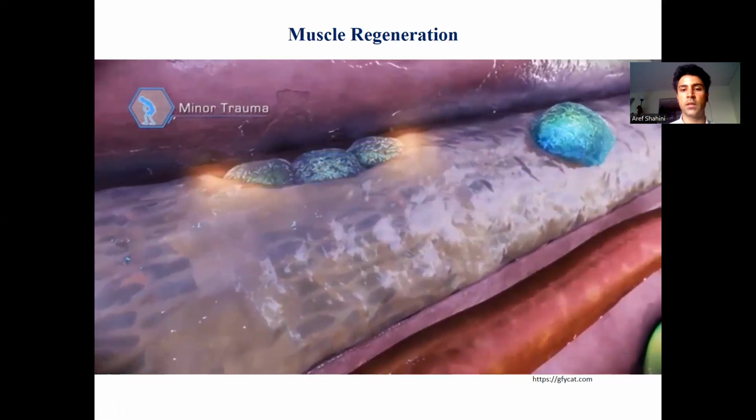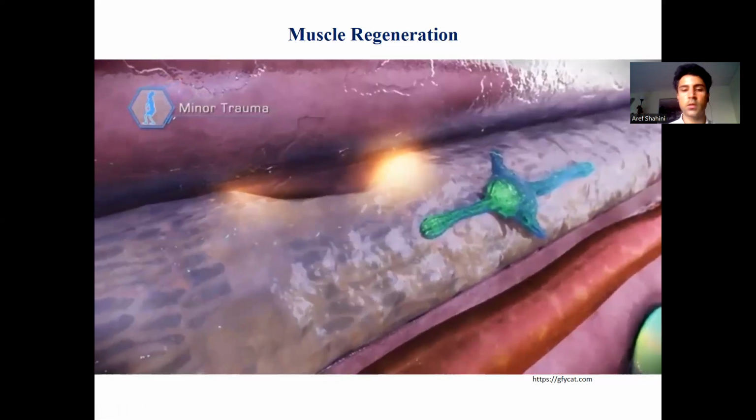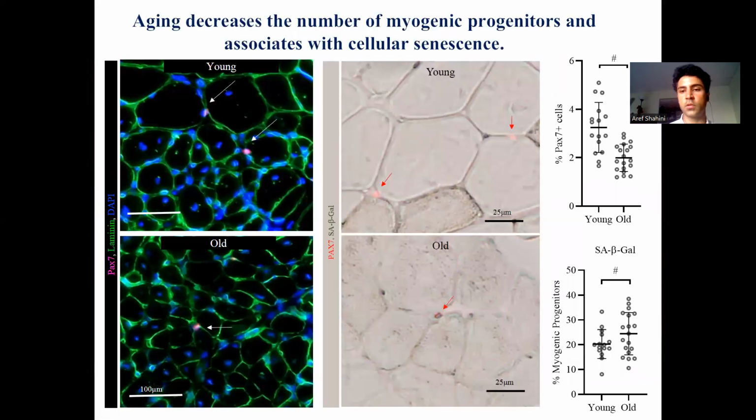However, that capacity is decreased by aging. So we wanted to know how we can potentially recover that capacity. If we compare a young muscle to an old muscle, we observe that the total number of myogenic progenitors decreases as we age.